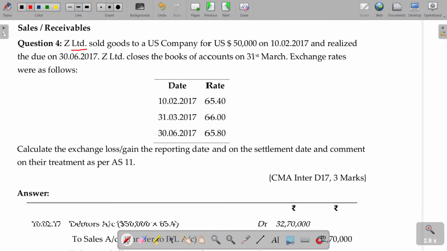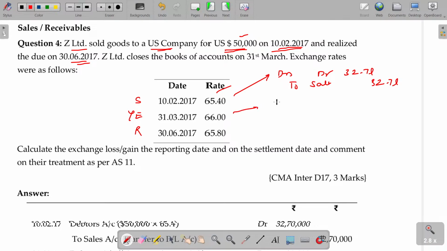Z Limited sold goods to a US company on this date for $50,000 and realized the amount on 3/6/24. This is the sale date, this is the year end, and this is the received date. You have to pass the entry on this date. It's a sale, right? So debtors account debit to sales. How much is that? 50,000 into 65.4, 32.7 lakhs.